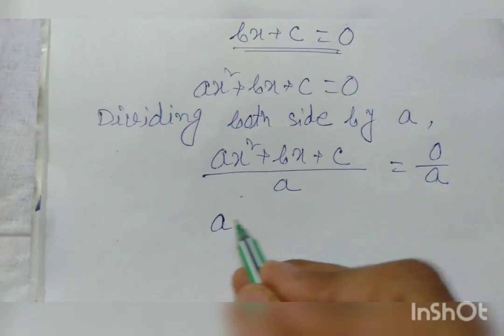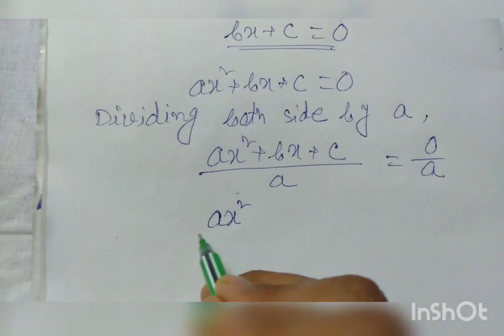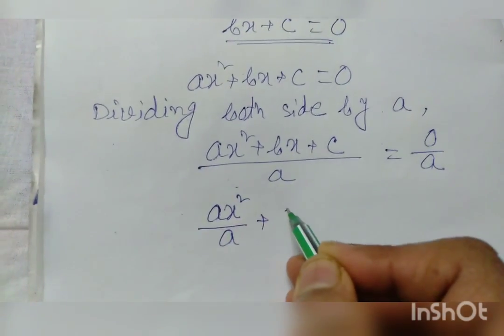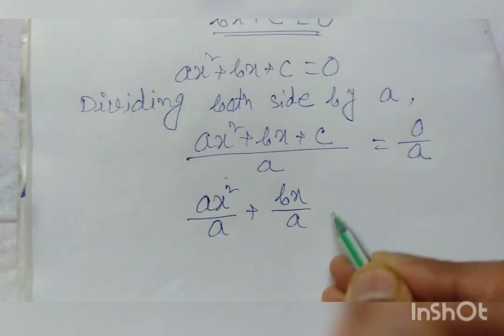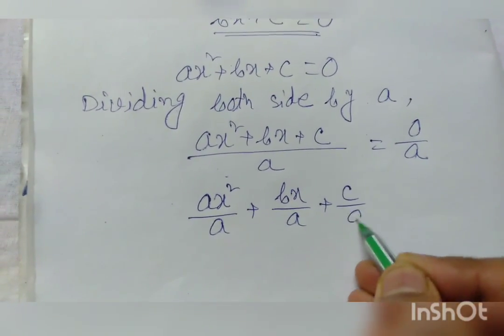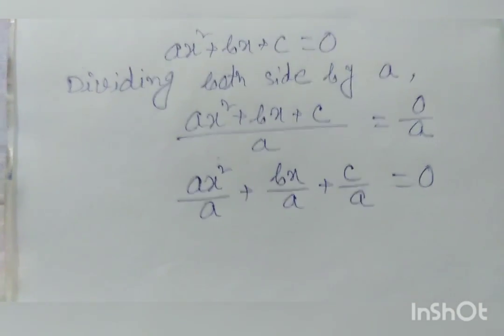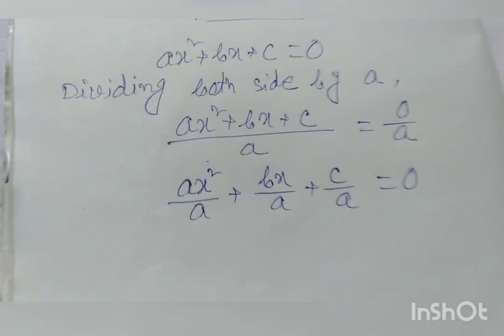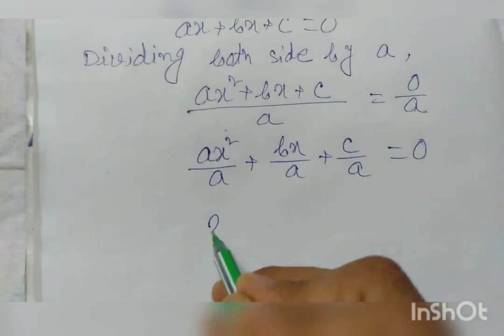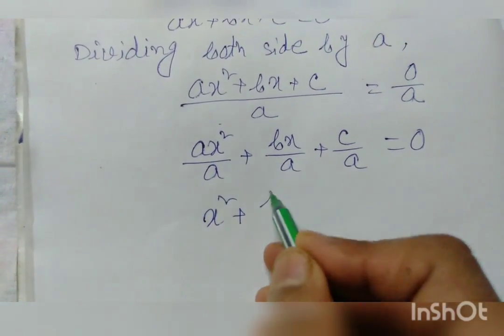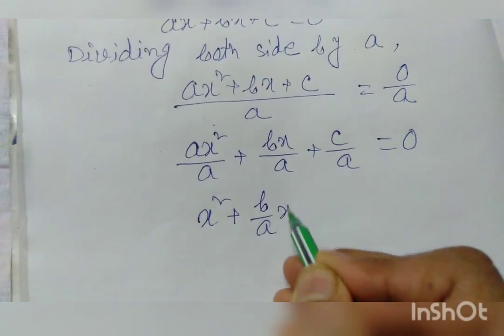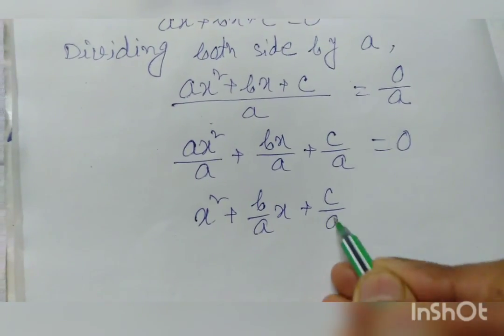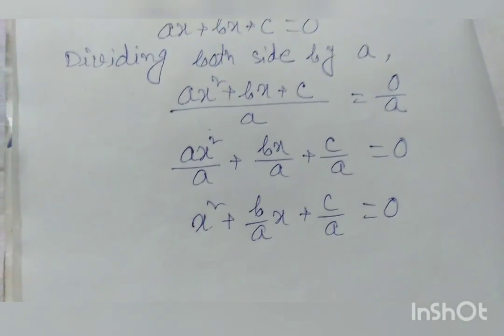Using distributive law, ax square by a plus bx by a plus c by a is equal to 0. 0 divided by a is equal to 0. So x square plus b by a into x plus c by a is equal to 0.